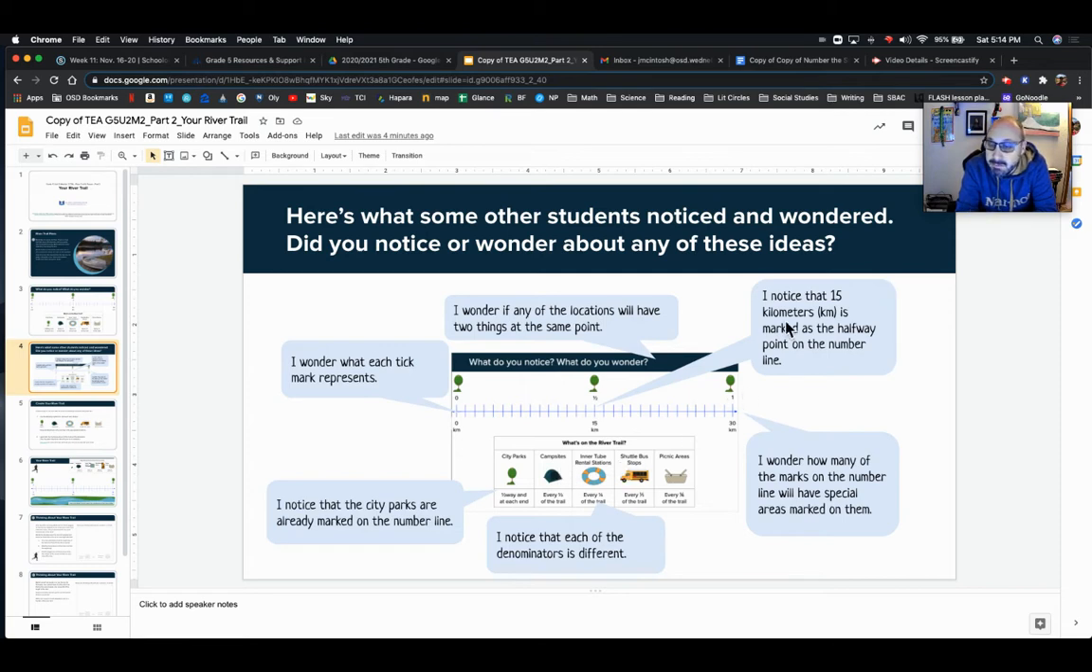I don't know. I noticed that 15 kilometers, or kms, is marked as the halfway point on the number line. We talked about that. Notice that the city parks are already marked on the number line. Yep, we have one city park here, at the halfway point, and at the end. And I wonder how many of the marks on the number line will have special areas marked on them.